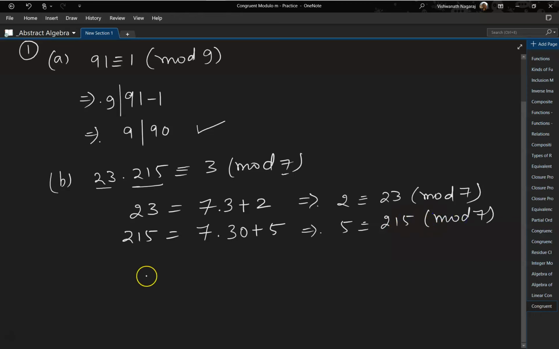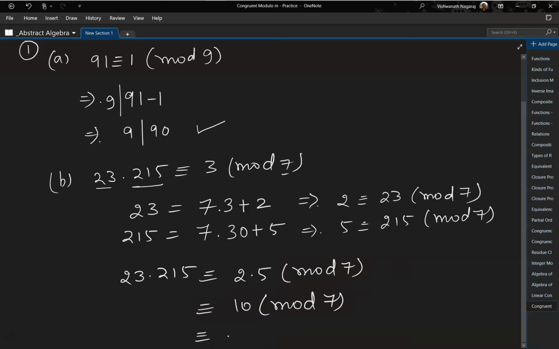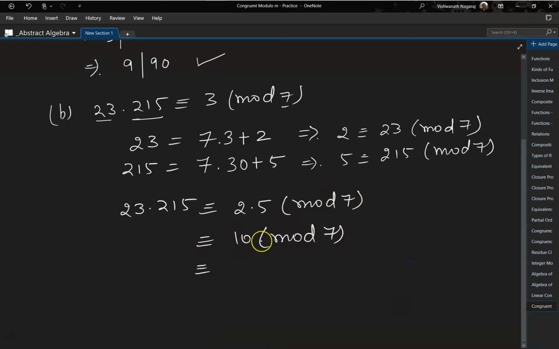So now what we'll do is we will write 23 times 215 is congruent to 2 times 5 mod 7, which means it is congruent to 10 mod 7, which can be written as 10 divided by 7, remainder is 3, right?